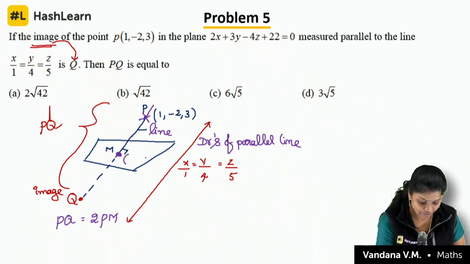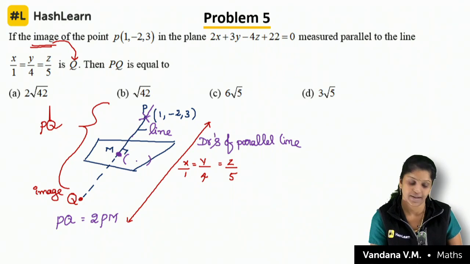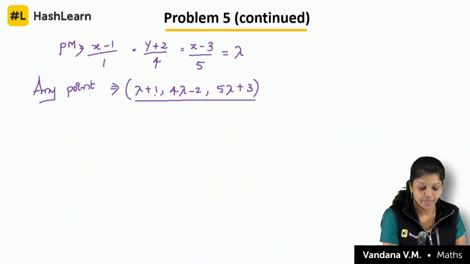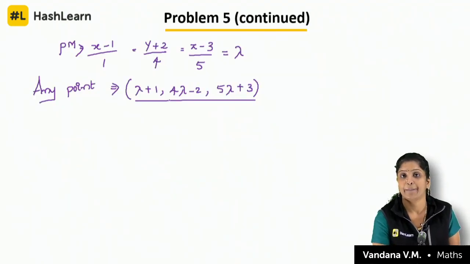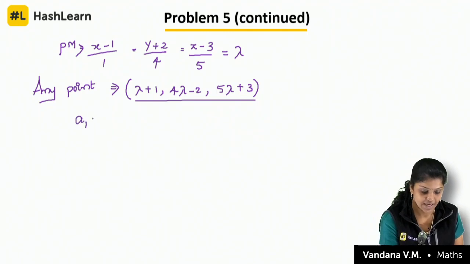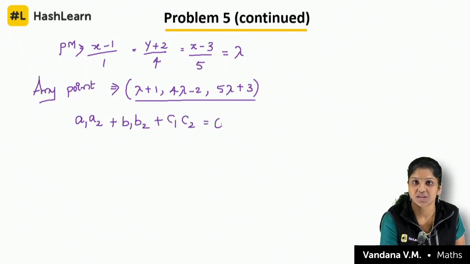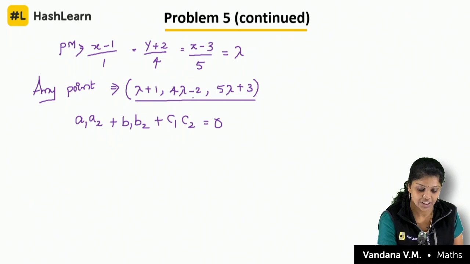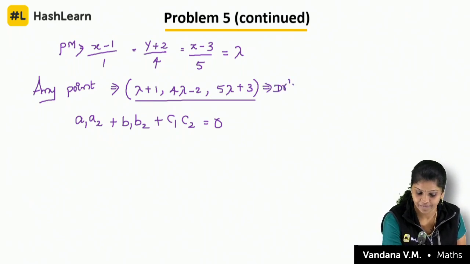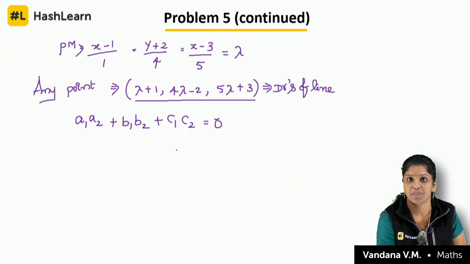So first let me find out the foot of the perpendicular, and then I will find out the distance. Clear? Because it is easy to apply the condition at that point, it is perpendicular. A1A2 plus B1B2 plus C1C2 must be equal to 0. These are the drs of the line, and we know the drs of the plane.